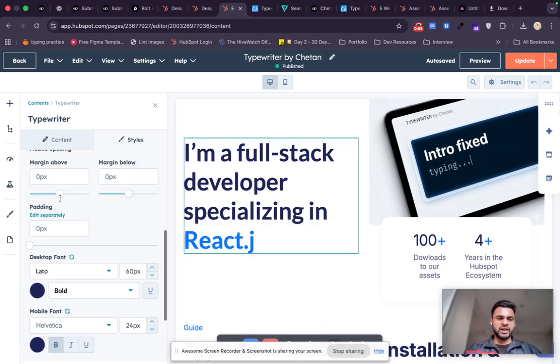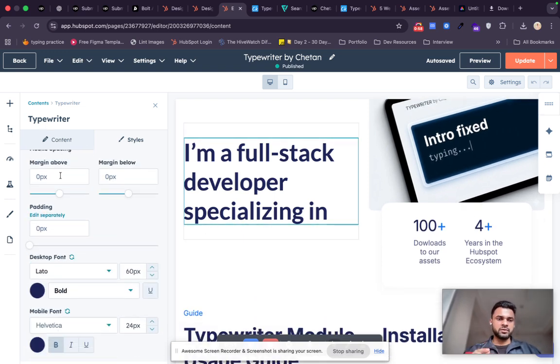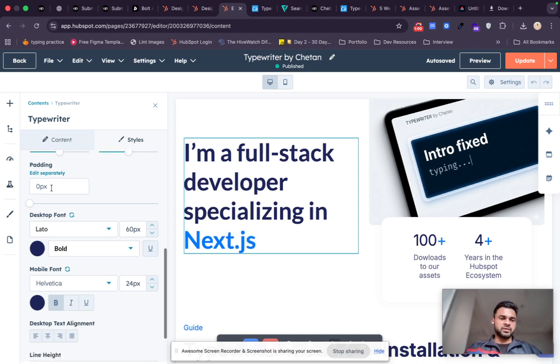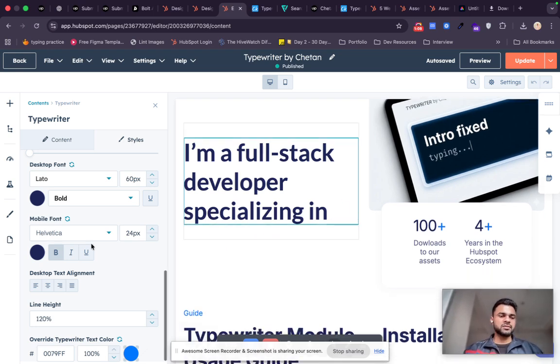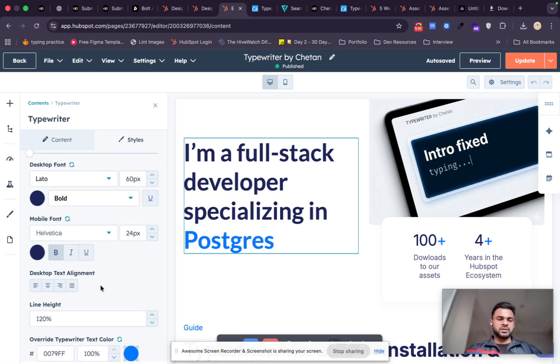This spacing, mobile spacing, is just for mobile window viewport size. And we have text font, mobile font. I don't think we need this, but we have added it for further customization options. And line height, as you change the font and font size, you just have to adjust the line height as well. And override typewriter text as well.